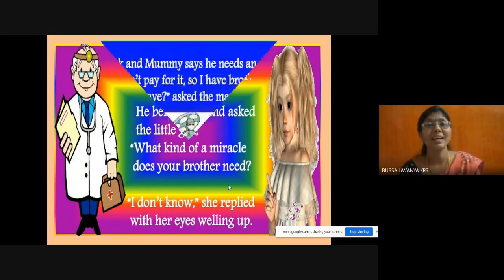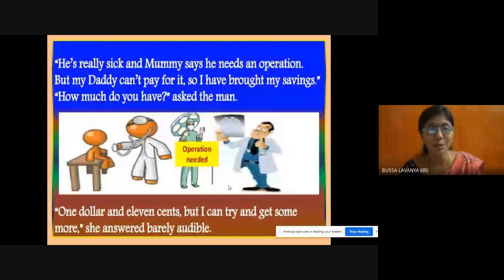He's really sick, and Mama says he needs an operation, but my daddy cannot pay for it. So I have brought my savings. How much do you have? asked the man. So she said to that well-dressed man, I don't know what kind of miracle my brother needs, but my mama says that my brother is very sick, and he needs an operation.